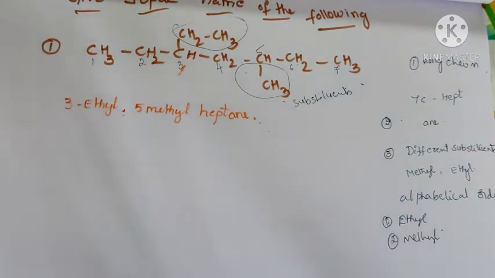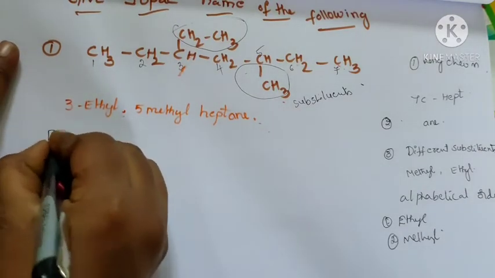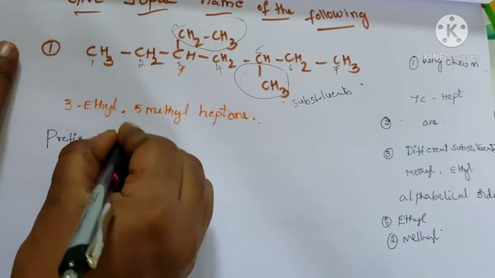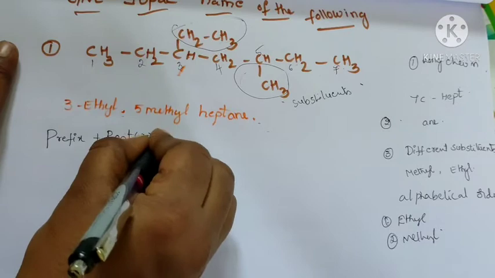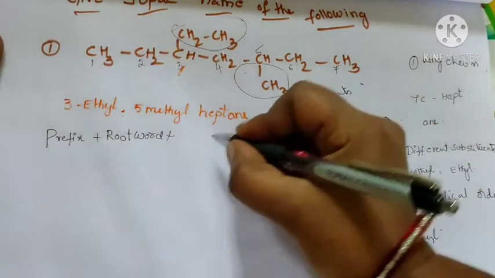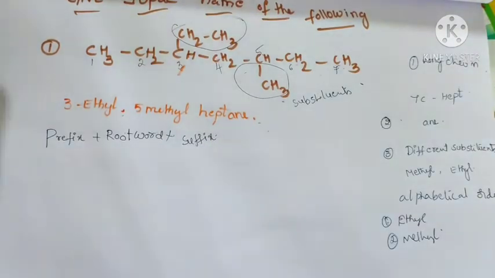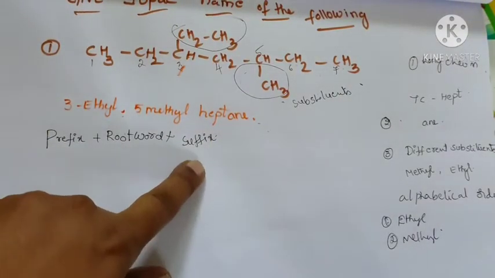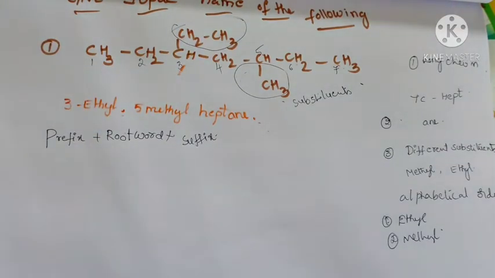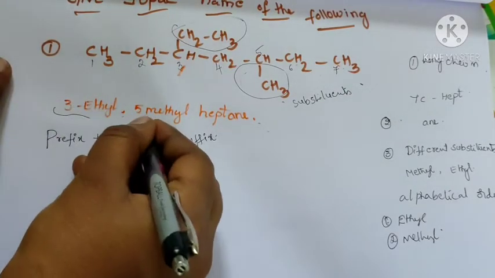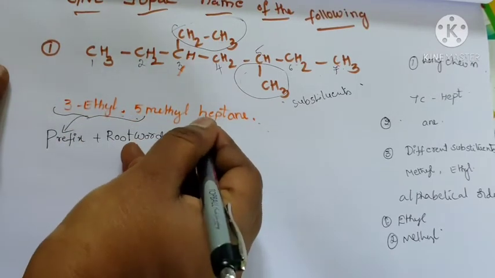The order is prefix plus root word plus suffix. So 3-ethyl 5-methyl is the prefix, the root word is hept, and the suffix is -ane. So the IUPAC name of the following compound is 3-ethyl 5-methyl heptane.